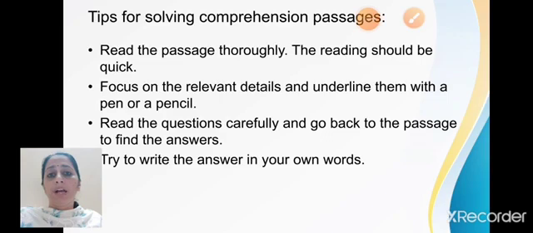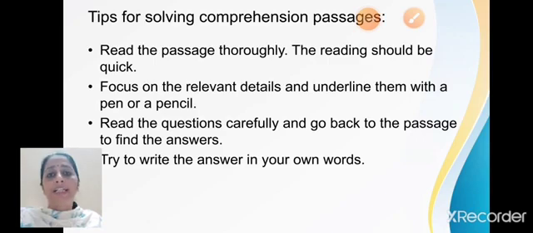To begin with, we have to read the passage thoroughly and the reading should be quick. Focus on relevant details and underline them either with a pen or pencil, preferably a pencil. Read the questions carefully and go back to the passage to find the answers.